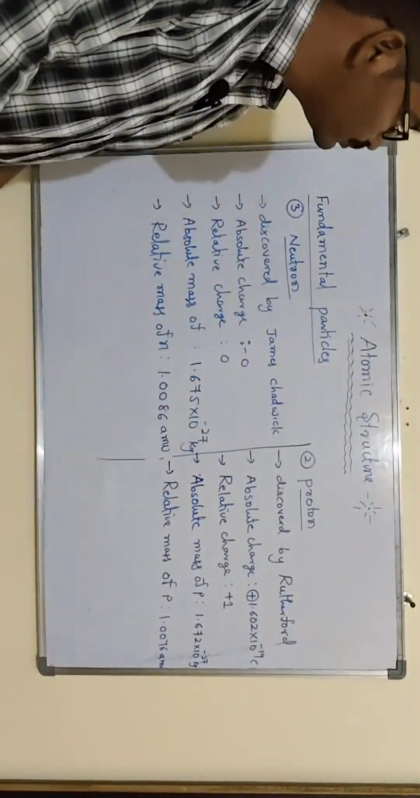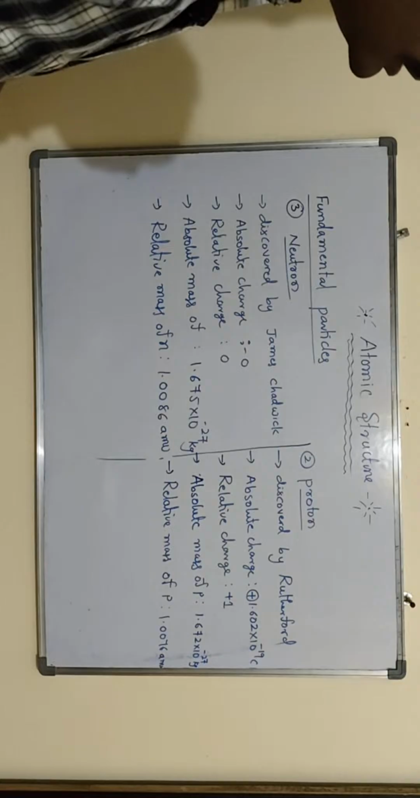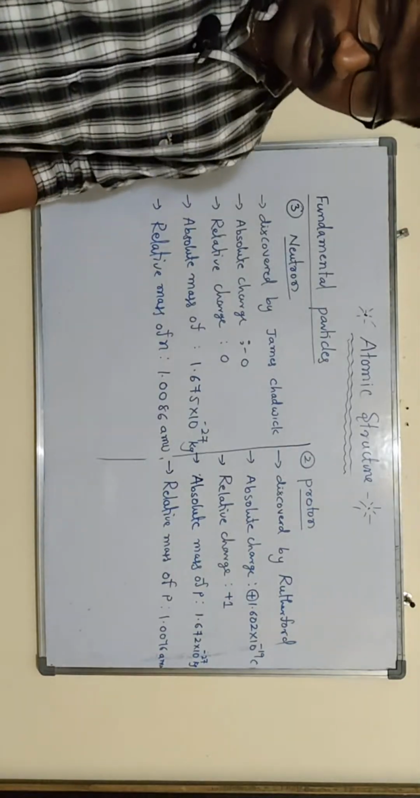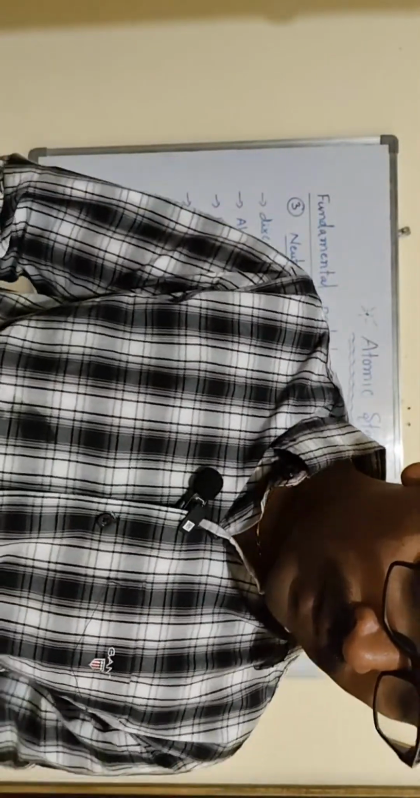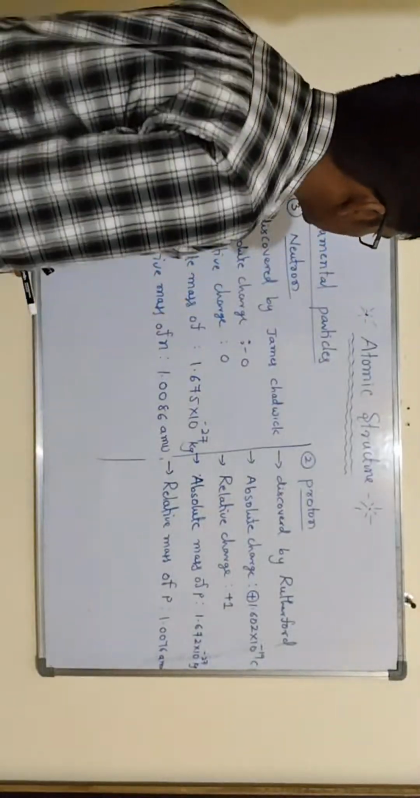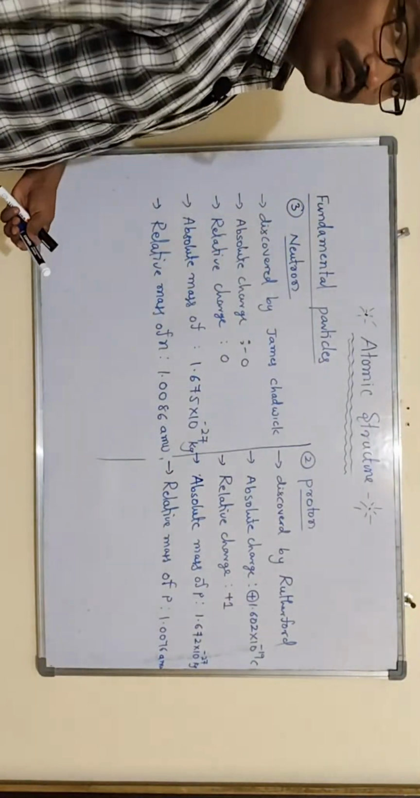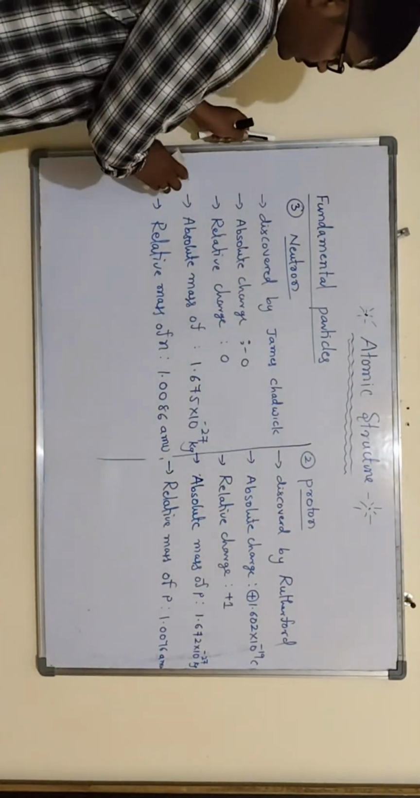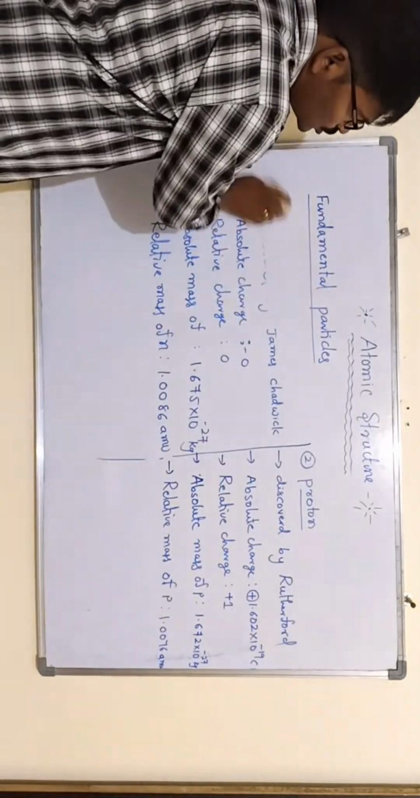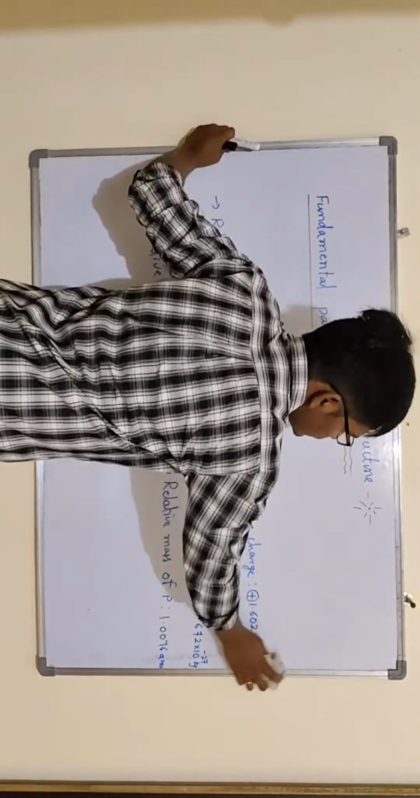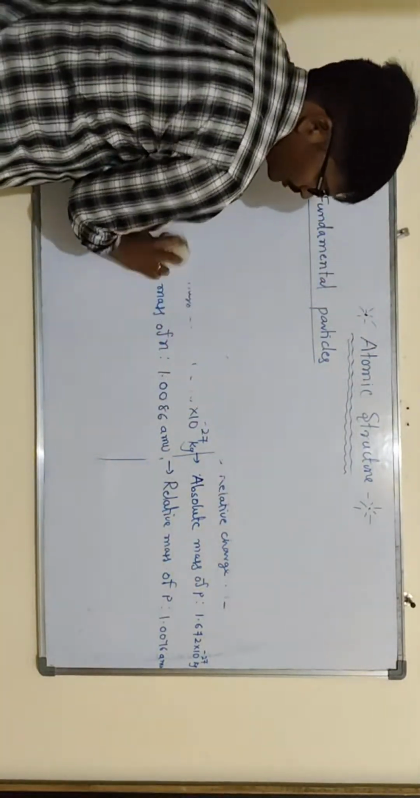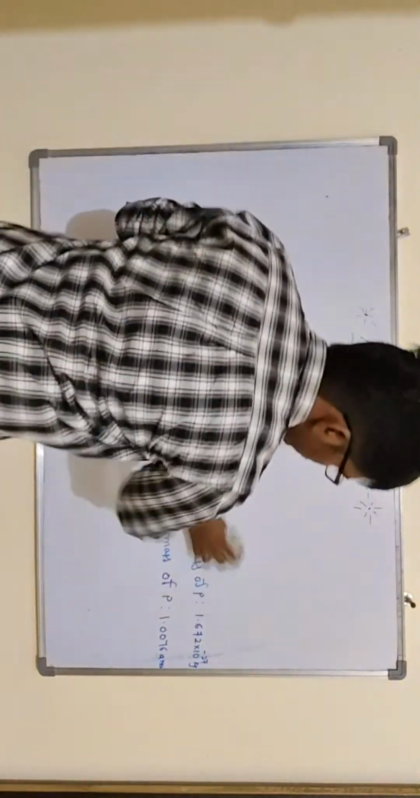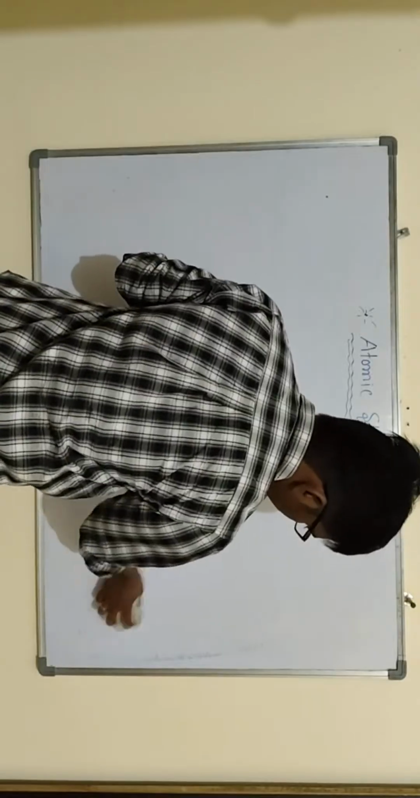For proton as well as electron, you also have to remember the charge to mass ratio of the particles. What is the charge to mass ratio of electron and what is the charge to mass ratio of proton, that we have to remember. So note all the fundamental particles. Then we'll go for the charge to mass ratio of electron as well as proton, which are very important. The charge to mass ratio is nothing but e by m.